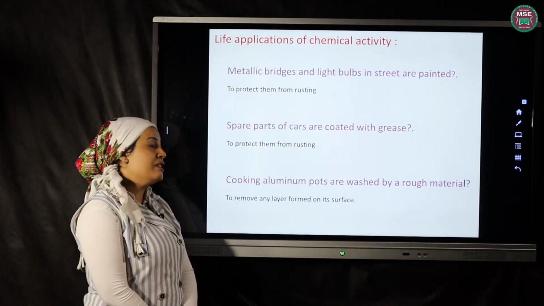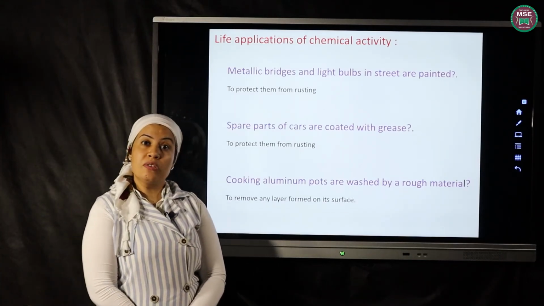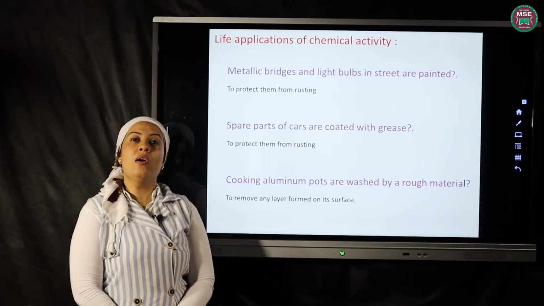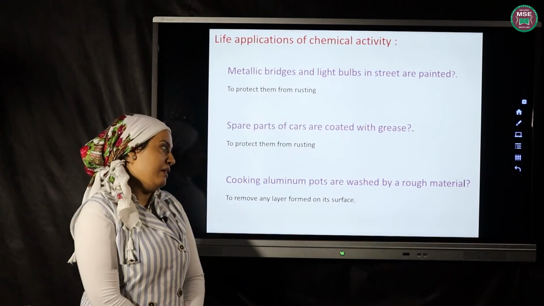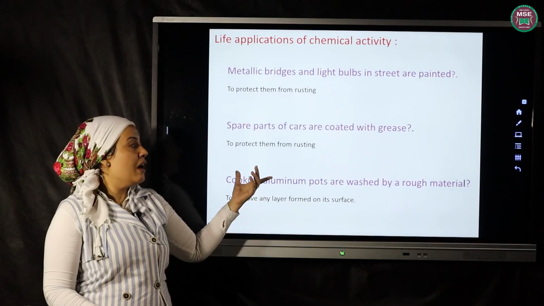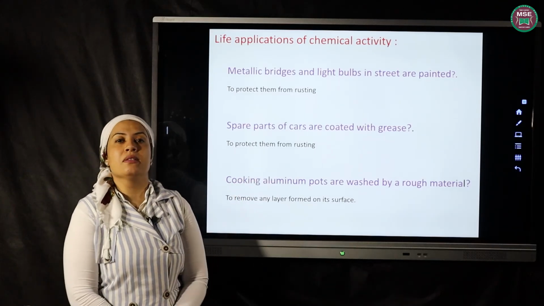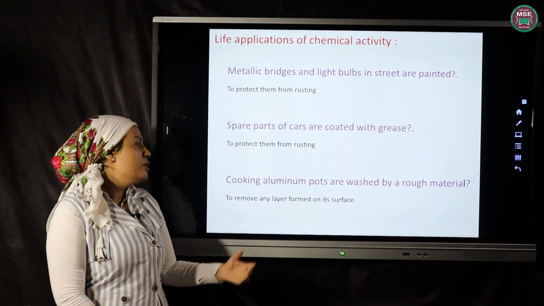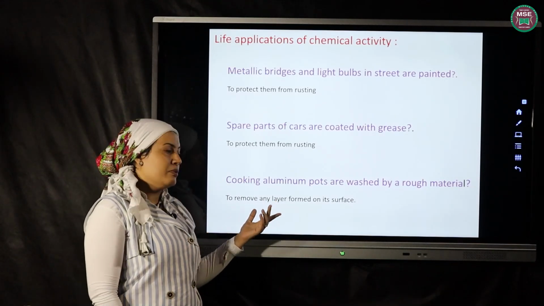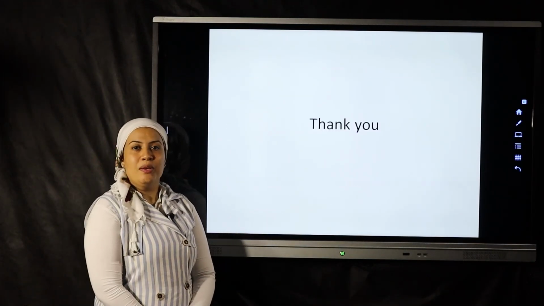Okay, the last question. Cooking pots. You know that cooking pots are made of? Yes, aluminium and stainless steel. But they are washed with rough materials. Why do we wash the cooking pots with rough materials? To remove any layers formed on their surface. Thank you for listening.